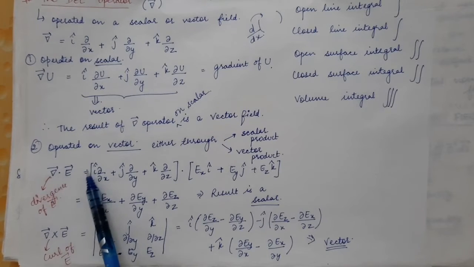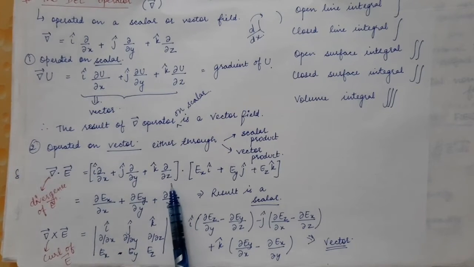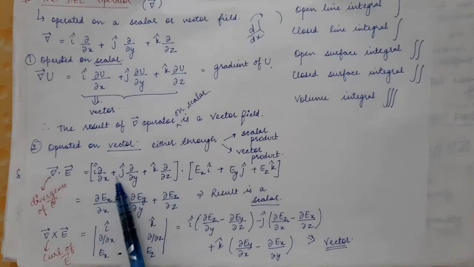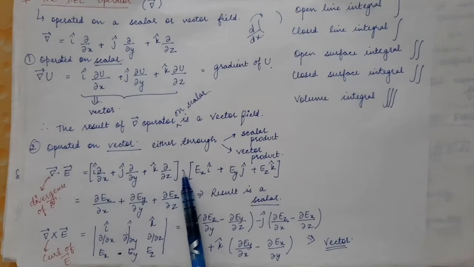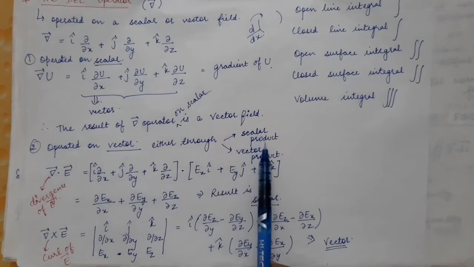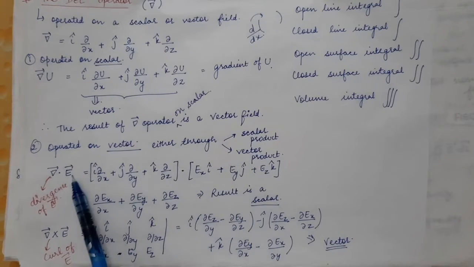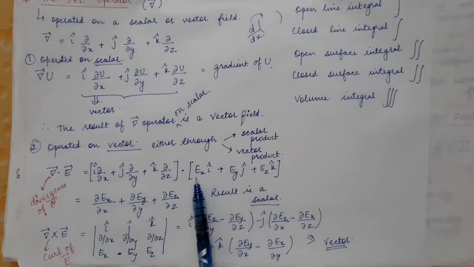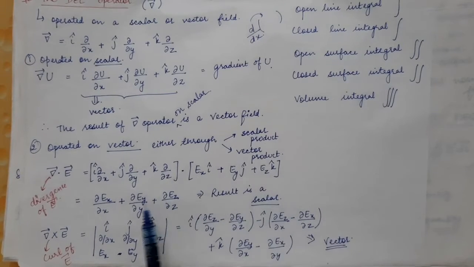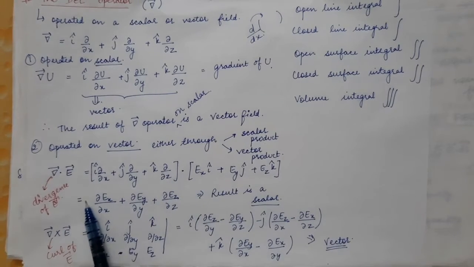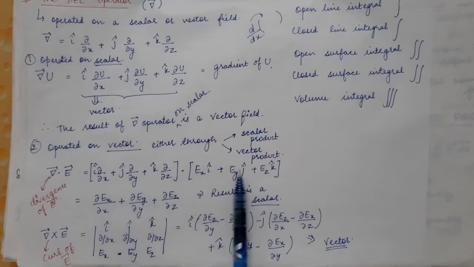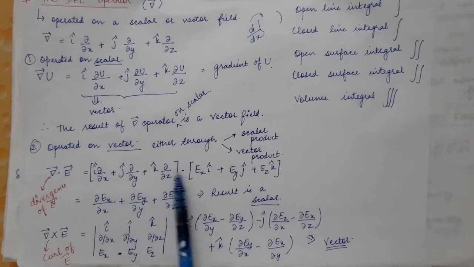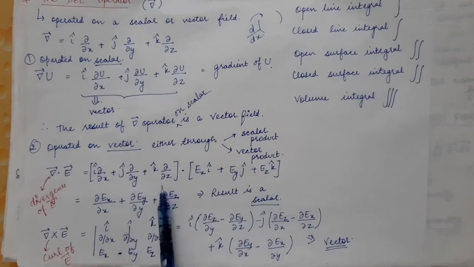The del operator is represented as i cap del by del x plus j cap del by del y plus k cap del by del z. So we are doing the dot product, or the scalar product, with E vector. E vector can also be written in terms of its components. So this will be equal to del Ex by del x plus del Ey by del y plus del Ez by del z.